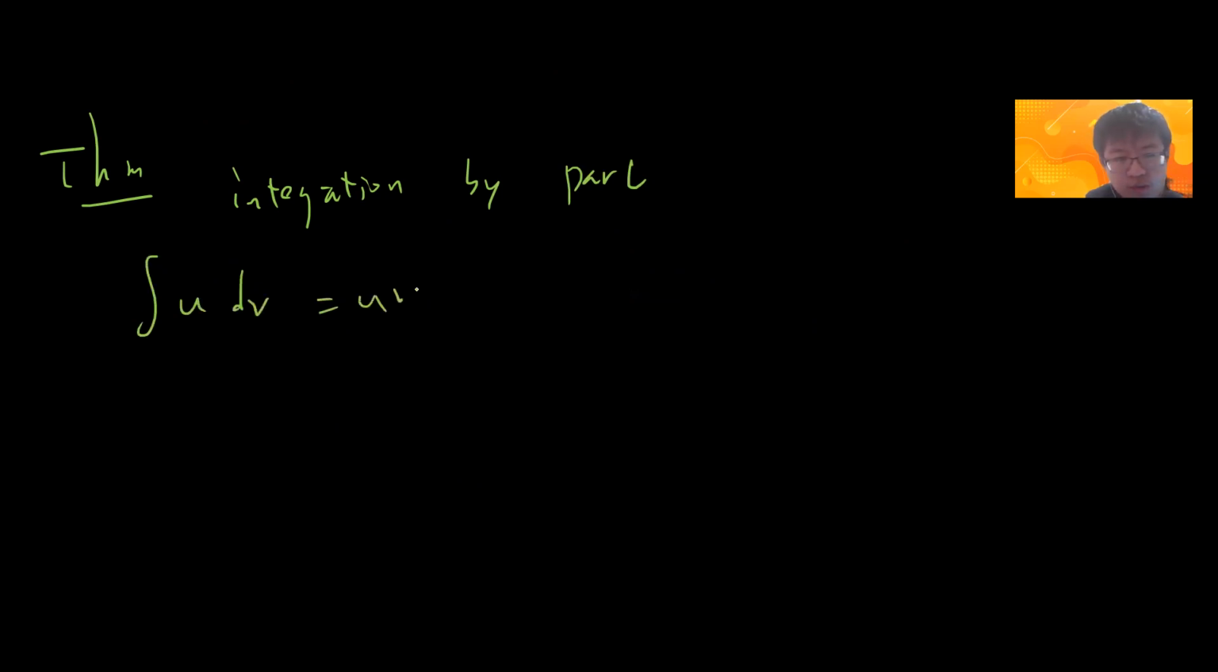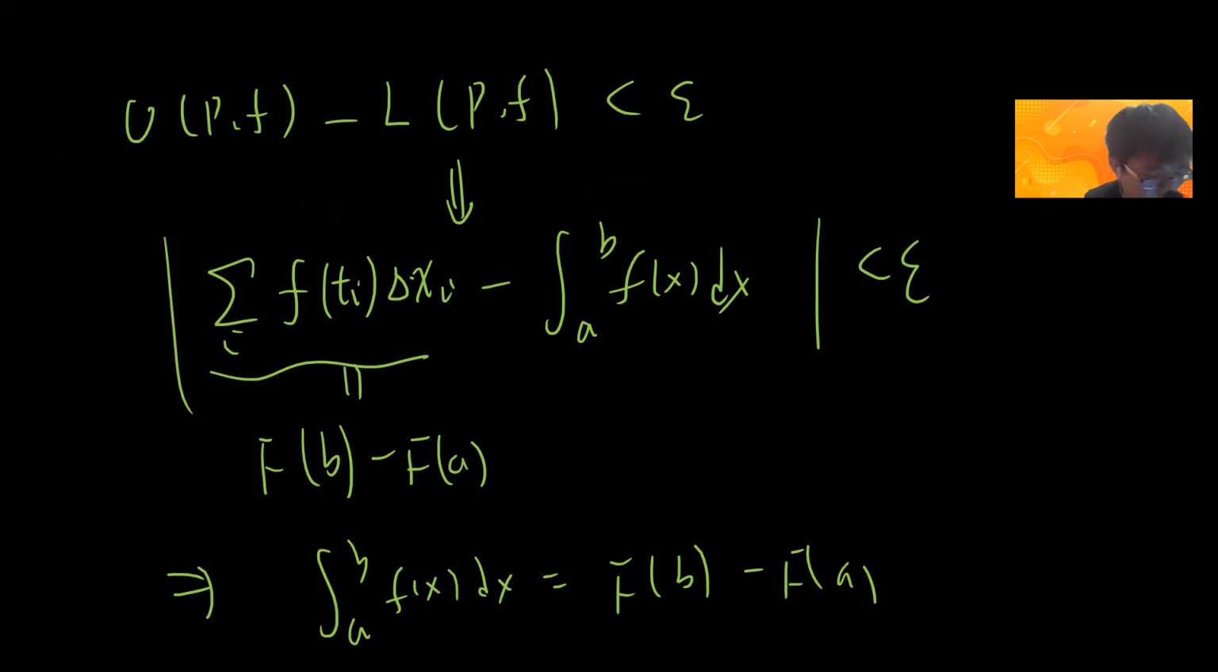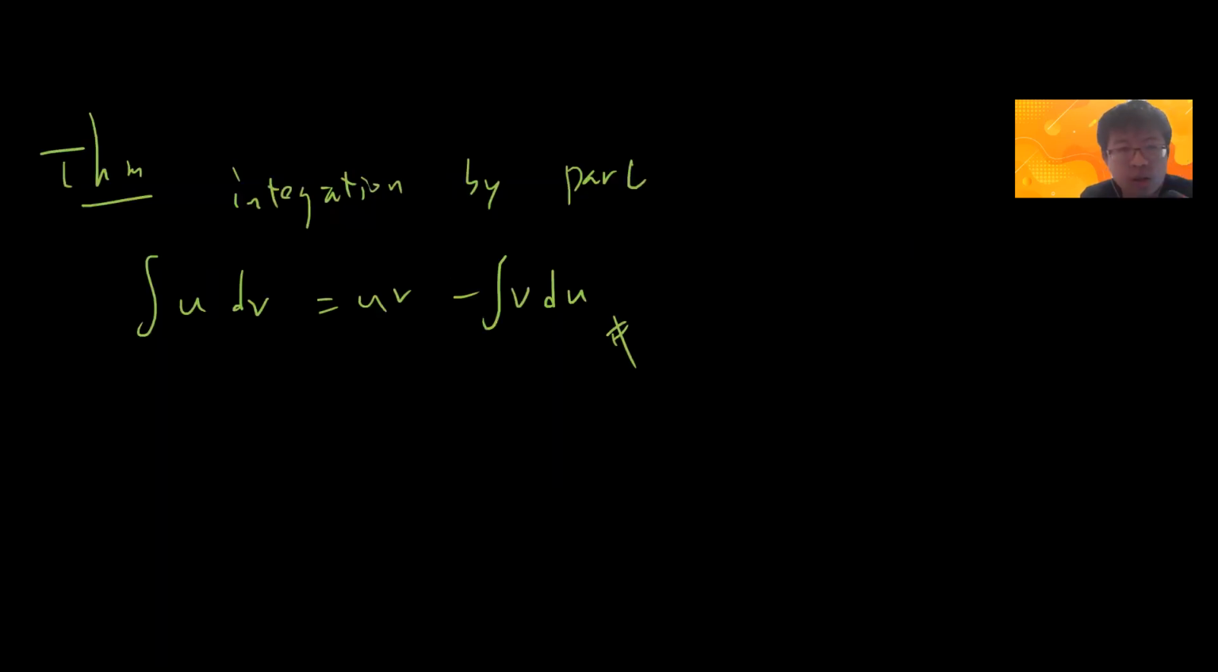Okay, the final theorem is basically integration by parts. And I think I don't have to prove it. Just using the previous theorem, you can easily prove that the integral of u dv is uv minus the integral of v du. Okay, I don't need to give a proof, right? It's basically using the fundamental theorem of calculus. Okay, so yeah, we mainly finished.